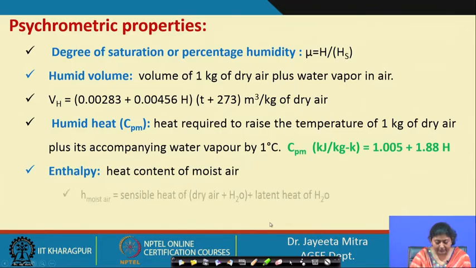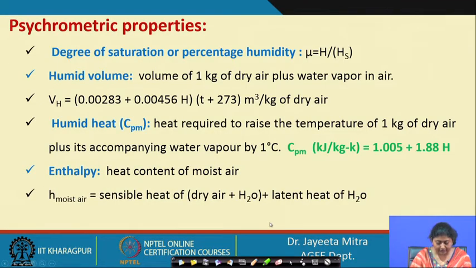So, enthalpy, that is the heat content of moist air, is the sensible heat of dry air plus H2O plus the latent heat of H2O.